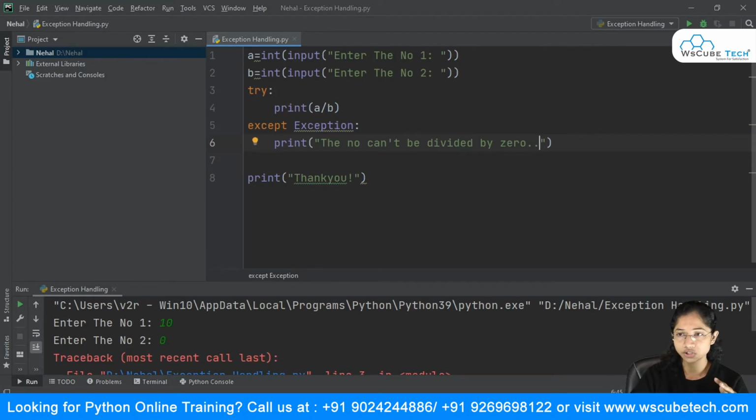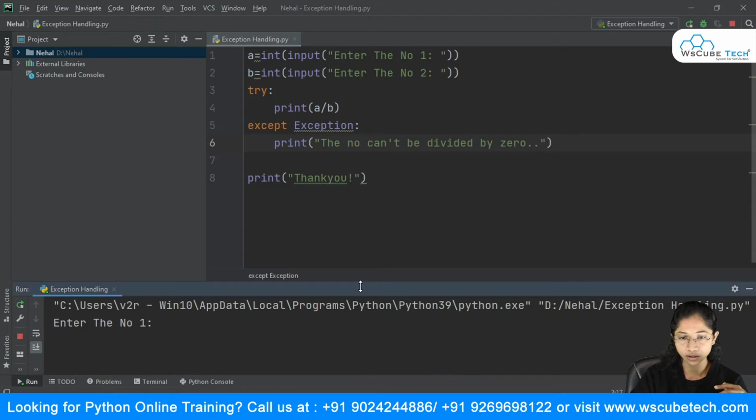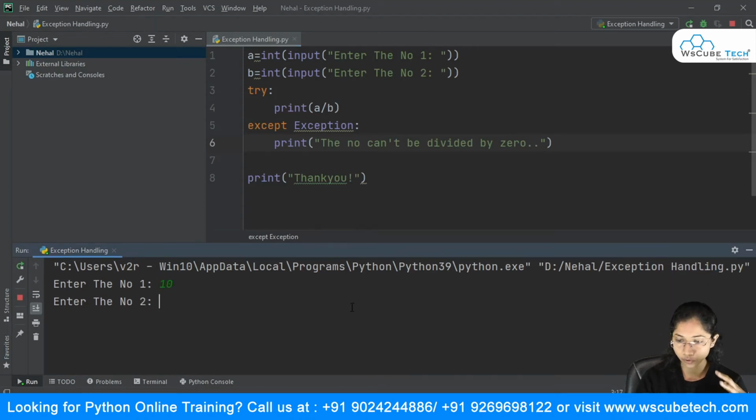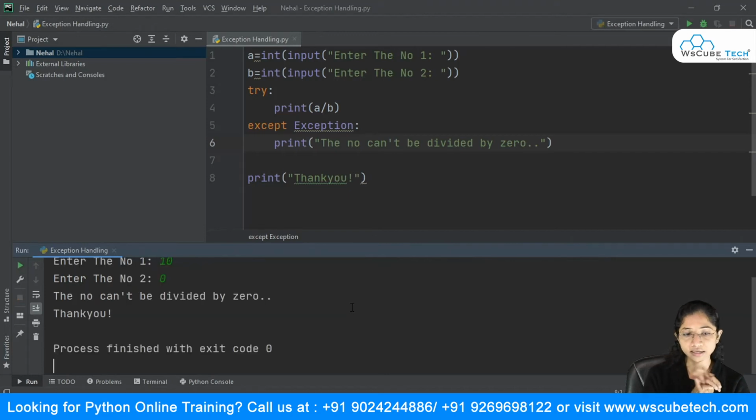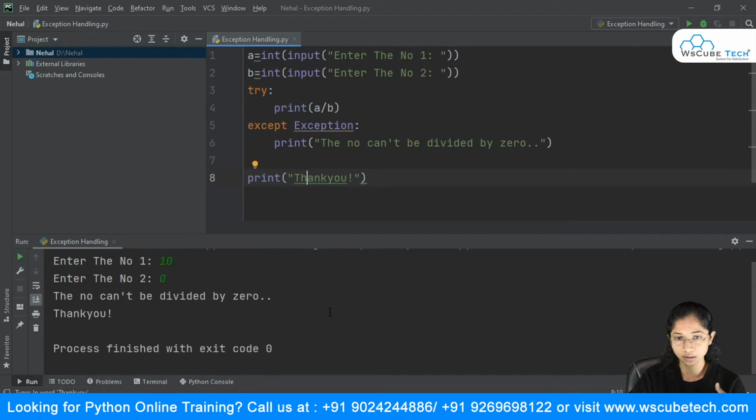And now if I run this code and give the input, we are going to see the exception part. It says that the number can't be divided by 0, and you can see that two things have been resolved over here. The first thing is this particular statement came over here, and it saw that yes, this thing is having an error. It went to the exception block and printed this message, and the immediate statement after that also got displayed over here. So we have resolved the things we were earlier having an issue with. All right, so this is about the try and exception.